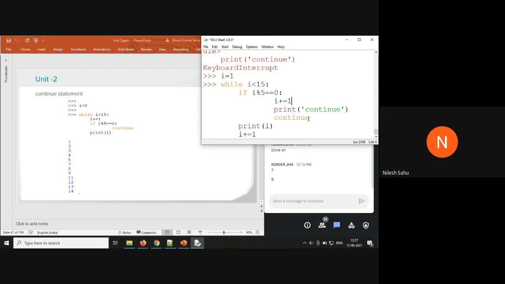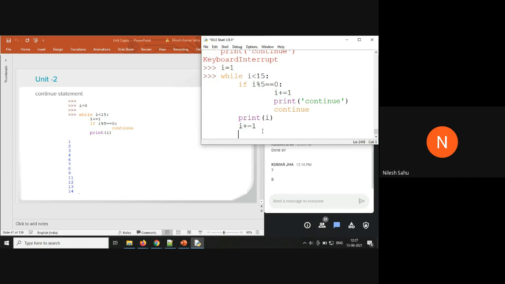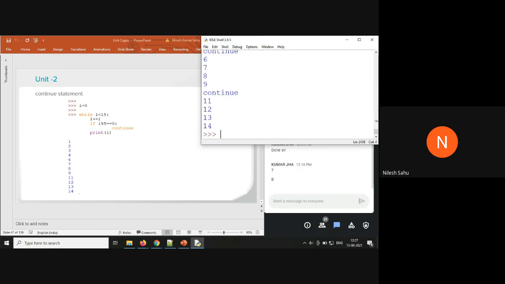I am also using i += 1 inside this if condition, in a similar fashion to what we did in the previous case. You can see now it's not going to run in an infinite loop. So this is how the execution of the continue statement works.